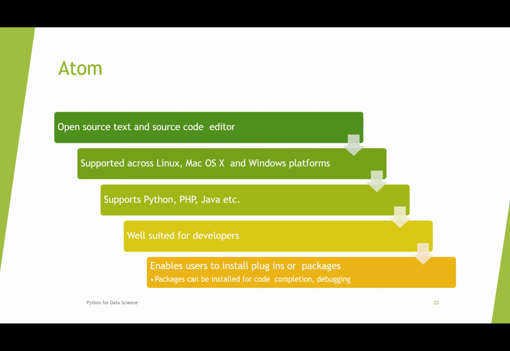And Atom is an open source source code editor, and it supports Linux, Mac OS and Windows platforms, and it supports Python, PHP, Java, etc. And it is well suited for software developers, and it enables users to install plugins or packages, and packages can be installed for code completion and debugging.